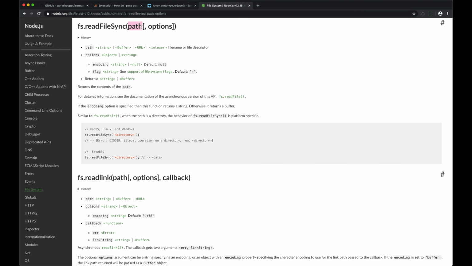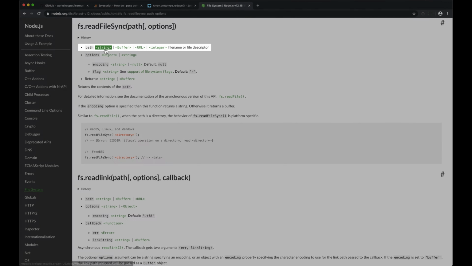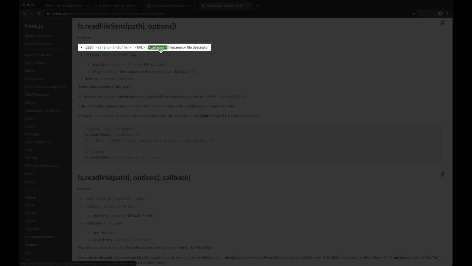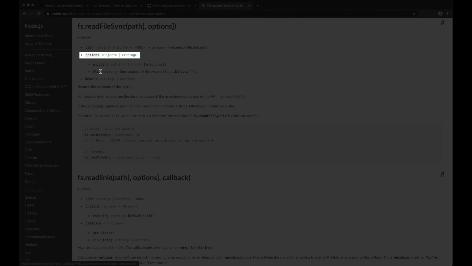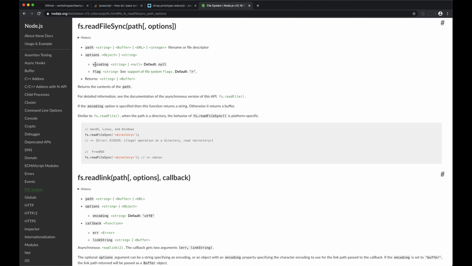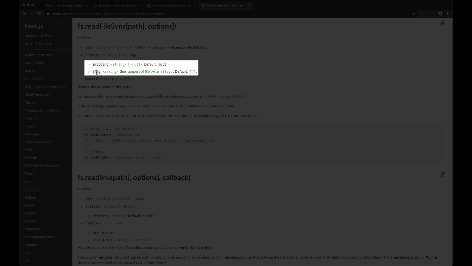We have to pass it a path, and that path can be a string, a buffer, a URL, or an integer. We know we're going to get the full path as a string, so we'll be passing a string. And then you pass options, and they're optional, which is what the square brackets mean. Options is an object, and it looks like it has two different keys you can pass. You can pass an encoding, and you can pass a flag.